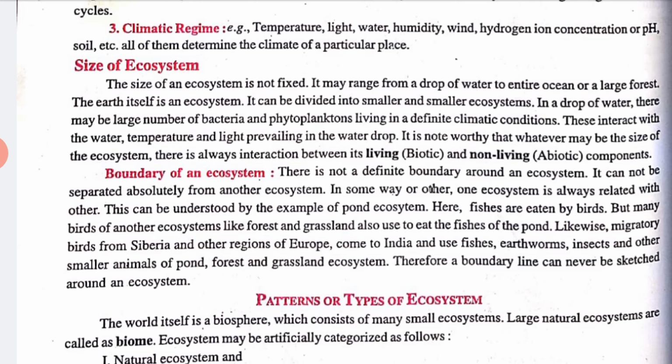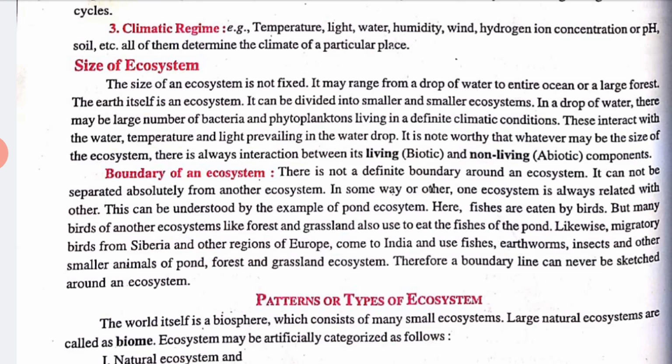Now let's talk about the size of an ecosystem. The size of an ecosystem is not fixed. It may range from a drop of water to an entire ocean or a large forest. The earth itself is an ecosystem, right? It can be divided into smaller and smaller ecosystems.